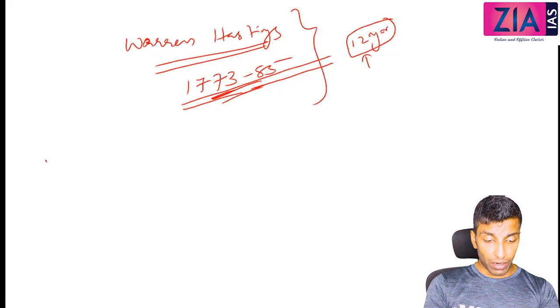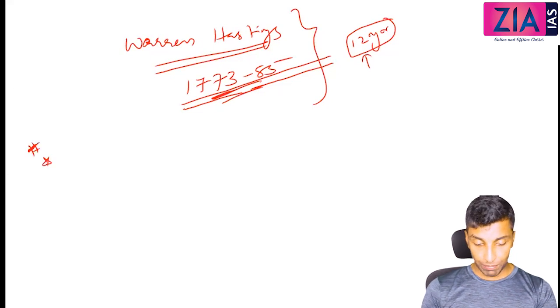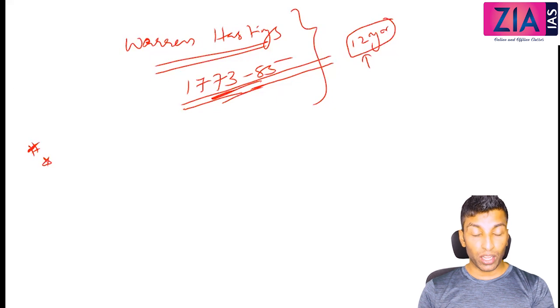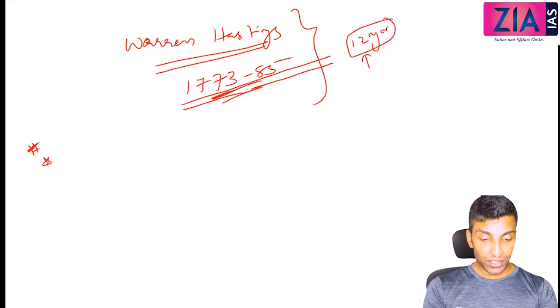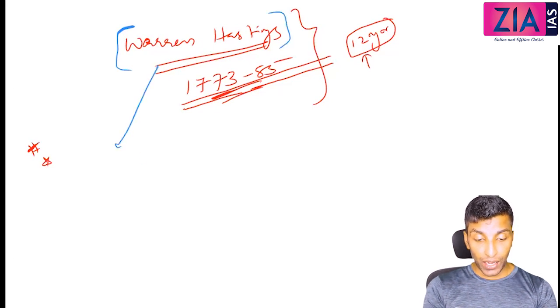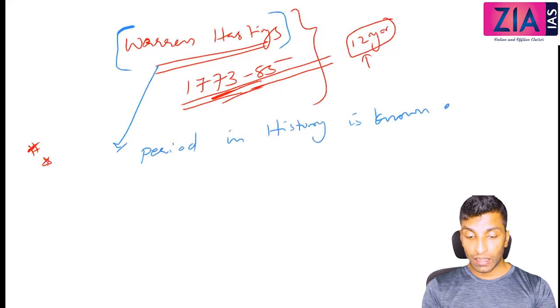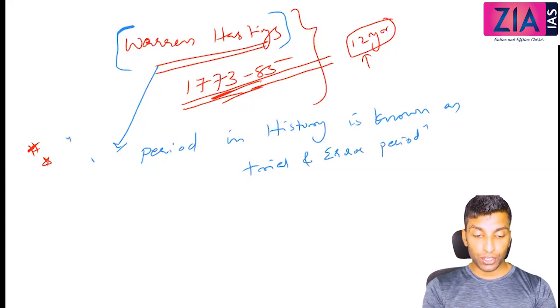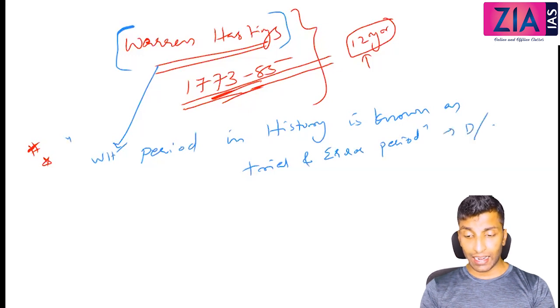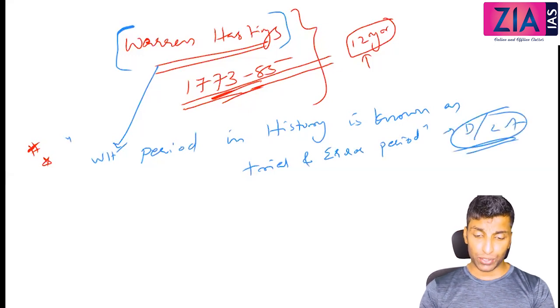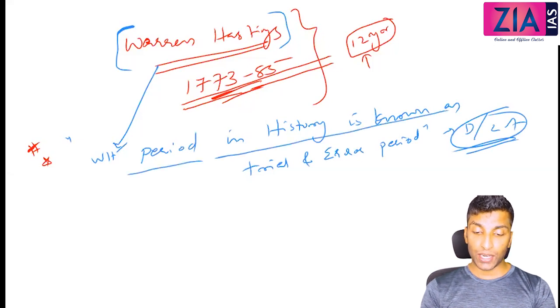Okay, now I'll give you one mains question here, a very important mains question. You can expect that in any competitive exam or even in university exams. From history, the main question which can be asked on Warren Hastings is this: Warren Hastings' period in history is known as the trial and error period. Discuss, critically analyze, etc. Whatever can be the question, it can be asked.